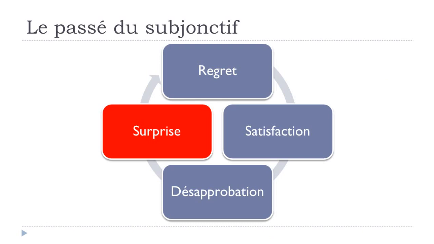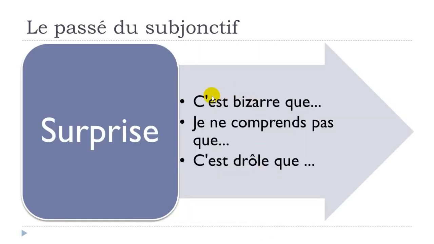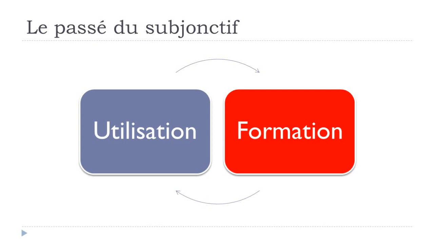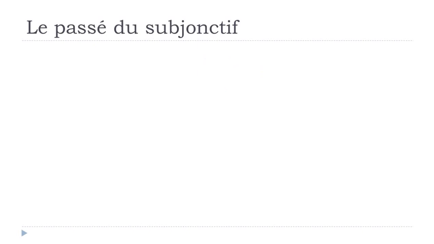And last but not least, la surprise, the surprise. C'est bizarre que, bizarre, strange, it's strange that. Je ne comprends pas que, I don't understand that. C'est drôle que, it's funny that. And if you want to express something after, at the past, it should be le passé du subjonctif. Now we'll see how to make this passé du subjonctif.